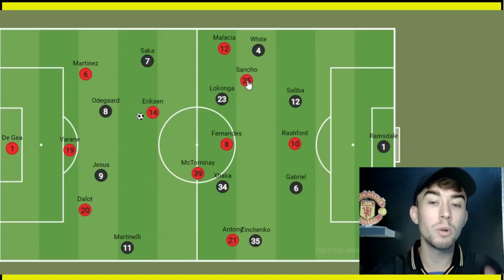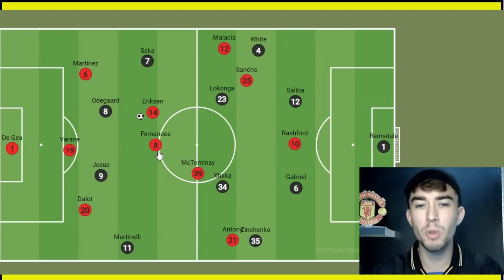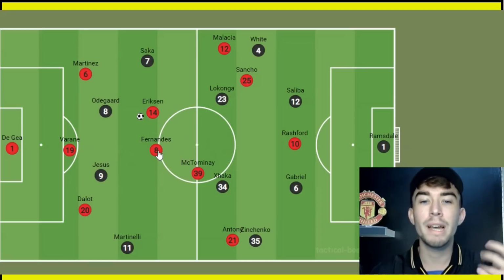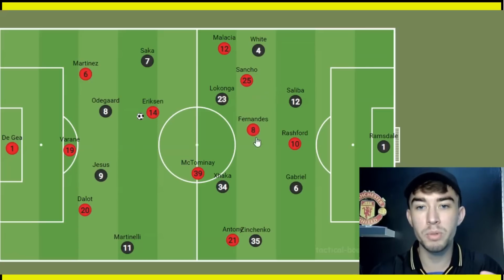And also Bruno Fernandes was important here as well. Now, over the past couple of seasons, we've regularly seen Bruno Fernandes dropping into these areas to get the ball, and this isn't where he's at his best. He's better higher up the pitch. In this game, that's where we saw him more. He was operating this space in behind the Arsenal midfield.